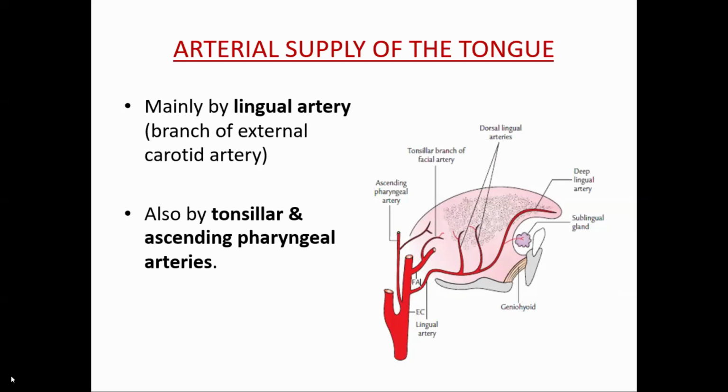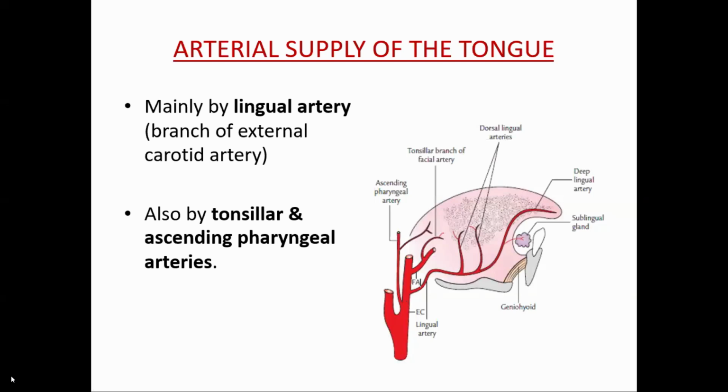In addition, it is also supplied by the tonsillar branch of the facial artery and the ascending pharyngeal artery. The facial artery, ascending pharyngeal artery, and lingual artery are all branches of the external carotid artery.